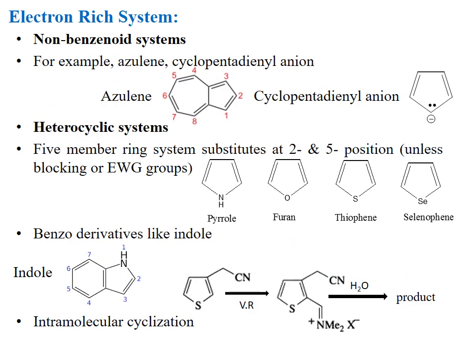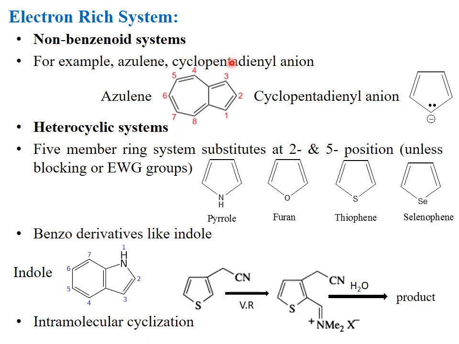Electron-rich non-benzenoid systems can also be used as the electron-rich source. For example, azulene, this is azulene, and the cyclopentadienyl anion, this is the cyclopentadienyl anion. It also has aromatic nature. 5-membered heterocyclic ring systems can also be used as electron-rich sources.